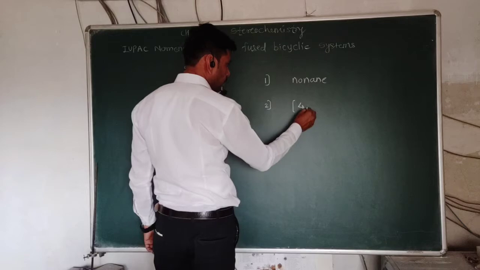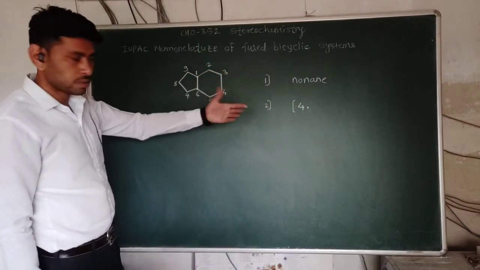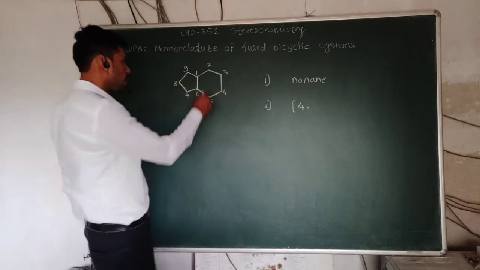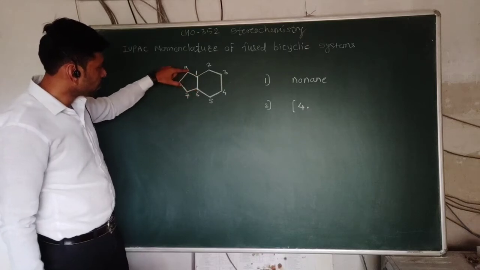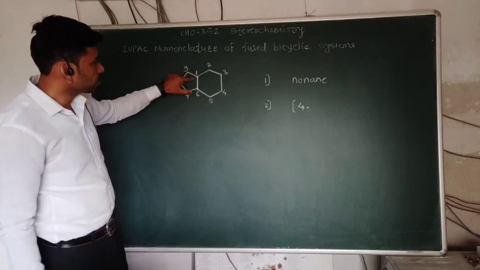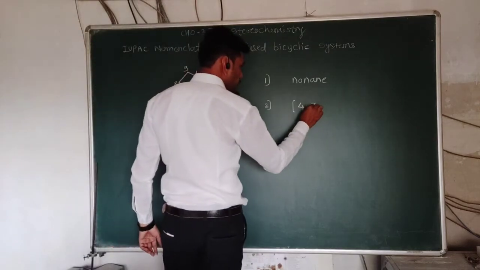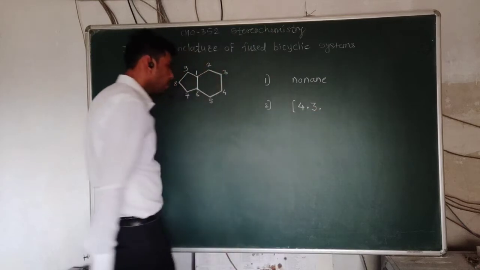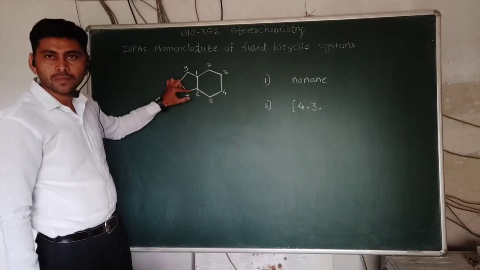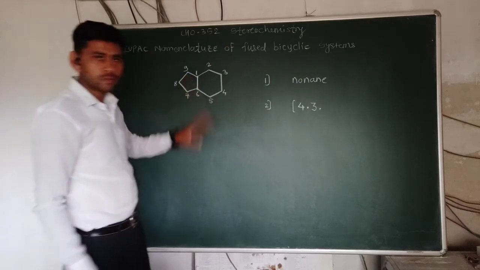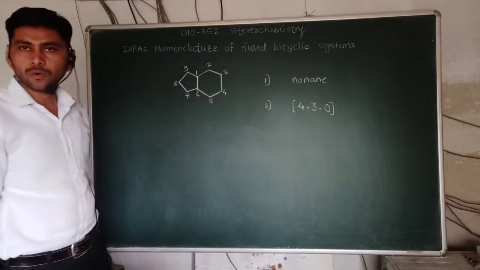In some books a dot is given after that, or in some books a comma is used to distinguish between the numbers of carbon atoms. On this other side the number of carbon atoms is 1, 2, 3. So 4, 3, and between these sometimes there is a bridge, but here there are no carbon atoms, so we simply write 0. So 4, 3, 0.